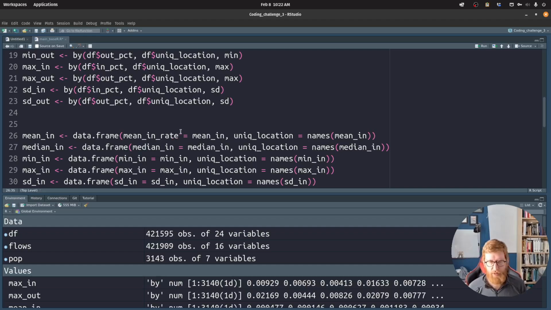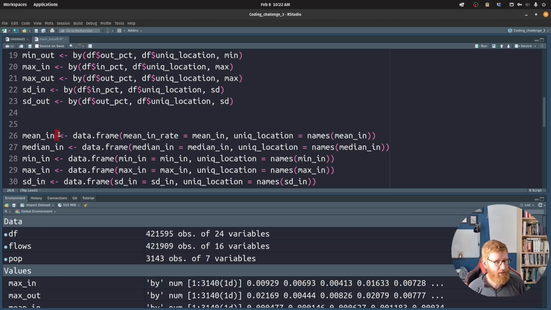Just to emphasize that this is a name and not the same thing, I'm going to call this one mean in rate. I'm going to be lazy with the others. So mean in rate is the data from mean in that we just calculated. And unique locations is going to be a second column in this mean in data frame, and that's going to be comprised of the names of the mean in vector that we started with.